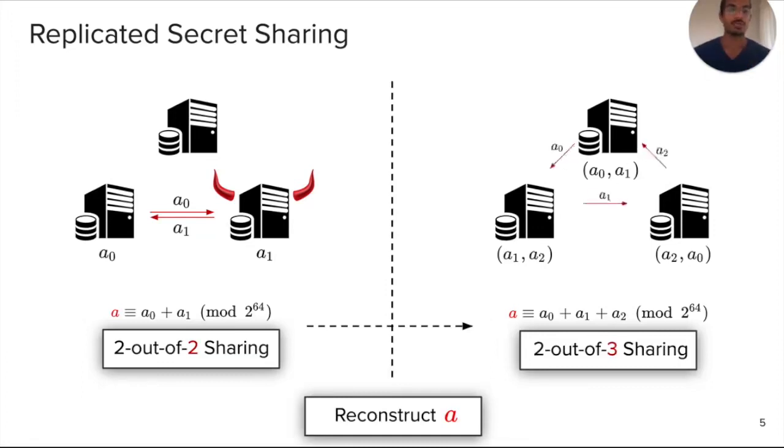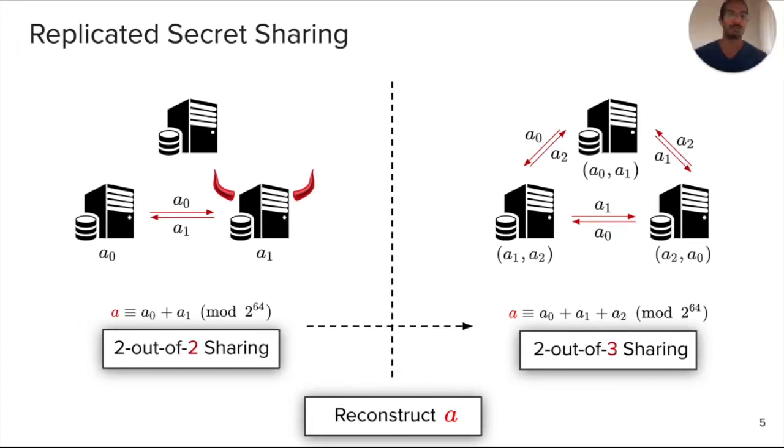One consequence of this, in the semi-honest model, is that you could just give each party their missing component. For instance, the leftmost party can receive the value A0 from one of the other two parties and reconstruct the value A. But also in a malicious setting, the intuition is that you could do the reconstruction two ways. So you have robustness in the sense that the value A0 is held by two other parties.